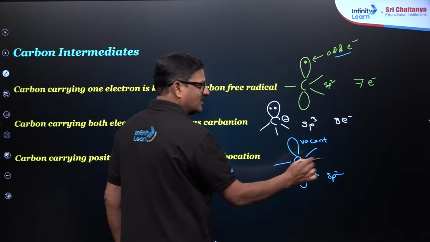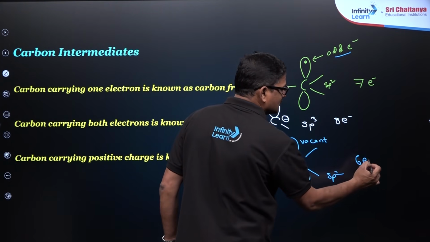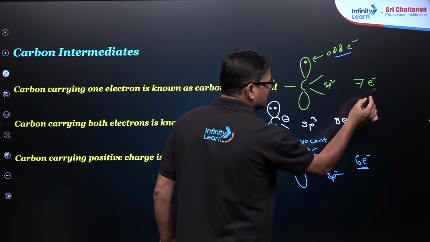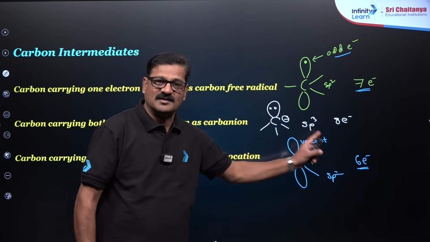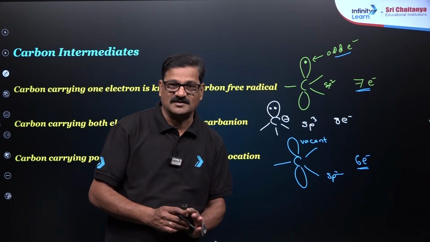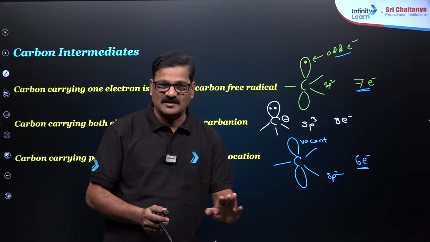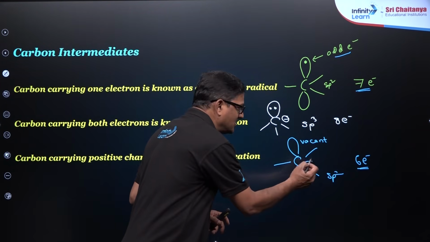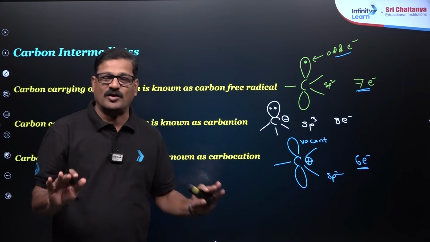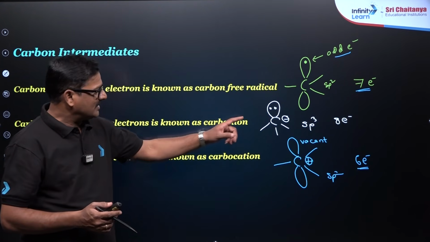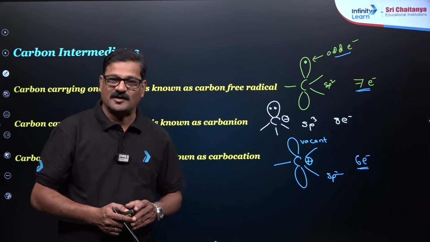It has 6 electrons and is electron deficient, whereas a carbanion is electron sufficient. Carbocation stability and carbon free radical stability follow the same order, while you see the opposite order for the carbanion.